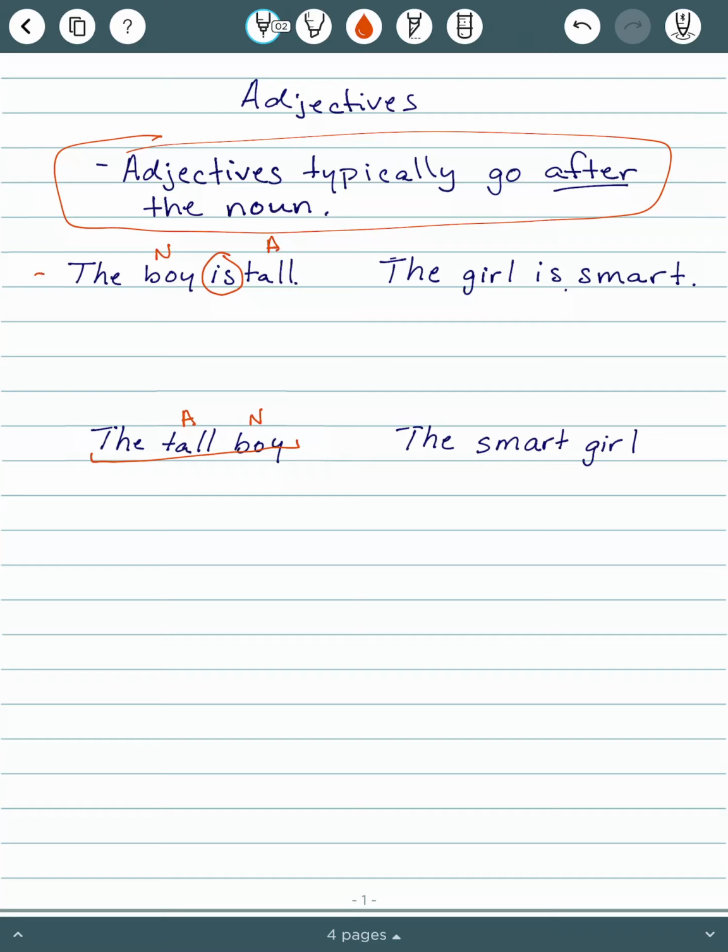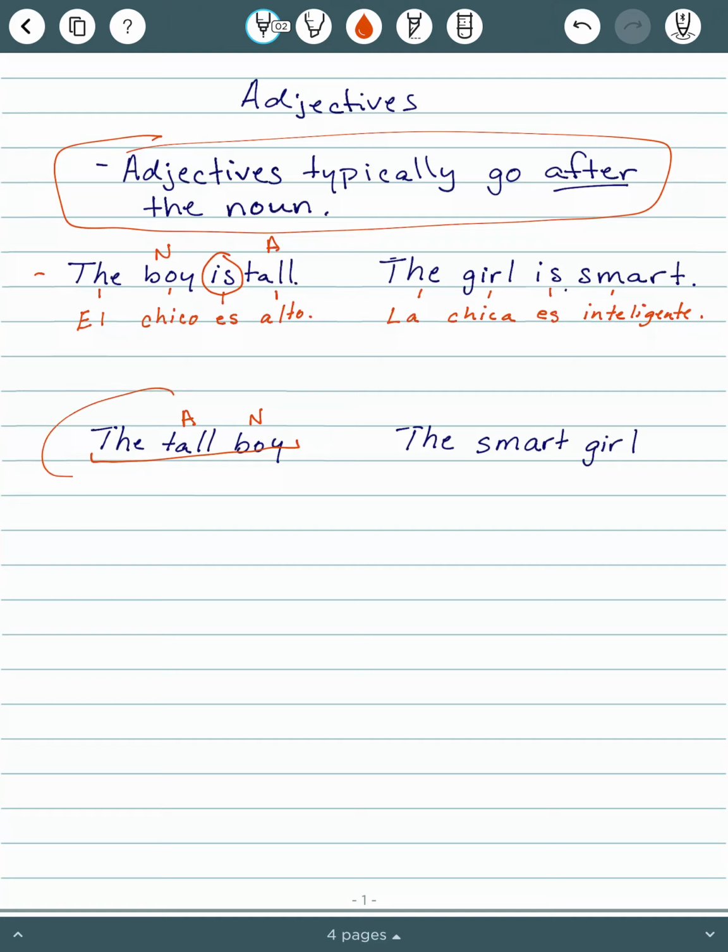So let's look at these first two sentences. These are pretty straightforward, the same as what we would do in English. So it's just going to be a direct translation. The boy, el chico, is, es, tall, alto. And then our second sentence here, the girl is smart, another direct translation. The girl, la, because chica is going to be feminine. La chica, es is, smart is inteligente.